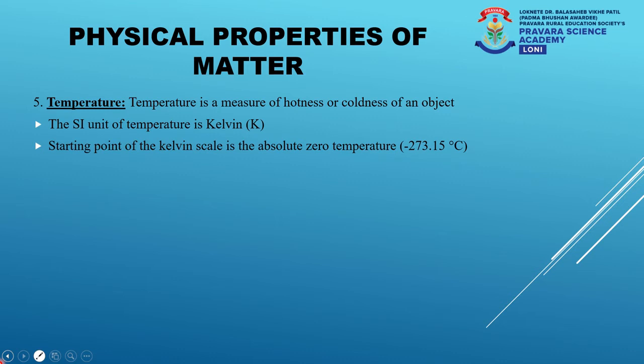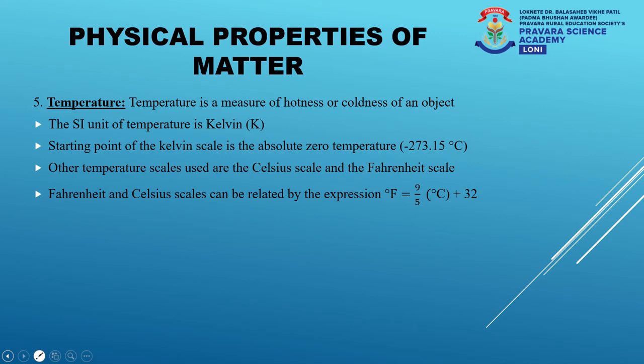The temperature is nothing but minus 273.15 degree Celsius. Other temperature scales which are used in our day-to-day life are the Celsius scale and the Fahrenheit scale. Celsius scale is predominantly used in India and countries which were predominantly under the British rule, except USA. Why? Because USA uses the Fahrenheit scale. The scales Fahrenheit and Celsius can be related by the expression degree Fahrenheit is equal to 9 by 5 into degree Celsius plus 32.